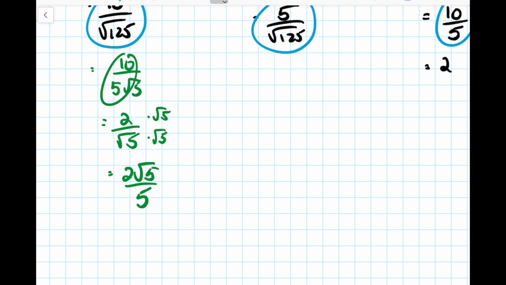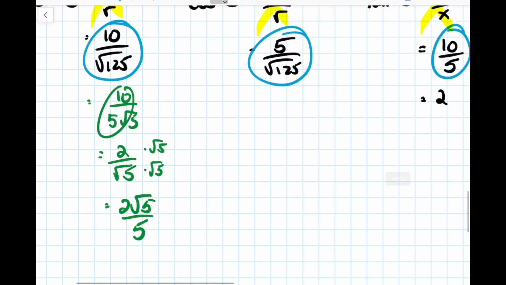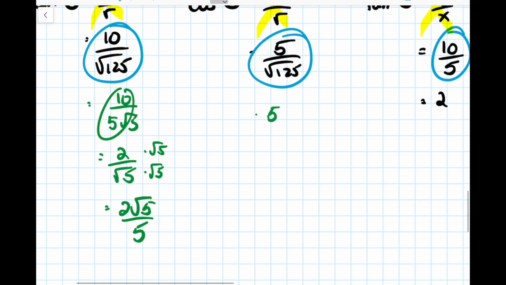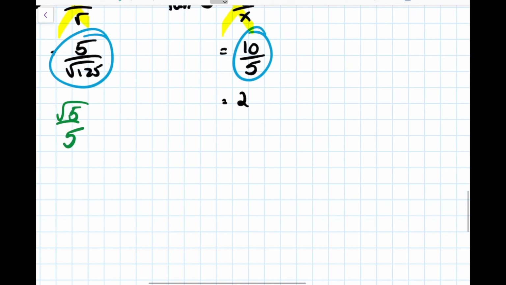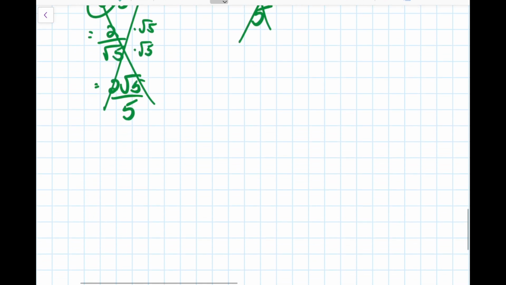And so your textbook will probably do this in some cases. When you're getting answers in your answer key at the back of the book, sometimes your answers are going to look a little weird. They might look like this. So the next one, if you did all this, would end up as root 5 over 5. And the one at the end is always good. But again, I'm not expecting you to do this. Don't worry about it too much. Just know that is a thing that can happen, but isn't really the focus of this chapter.